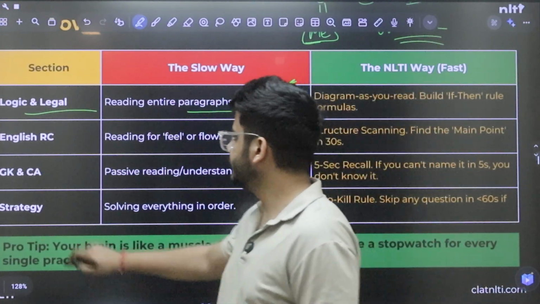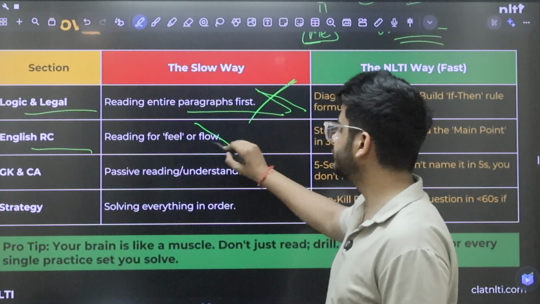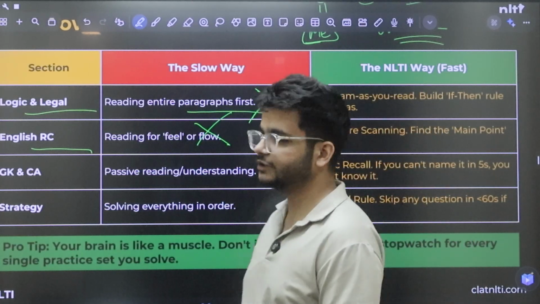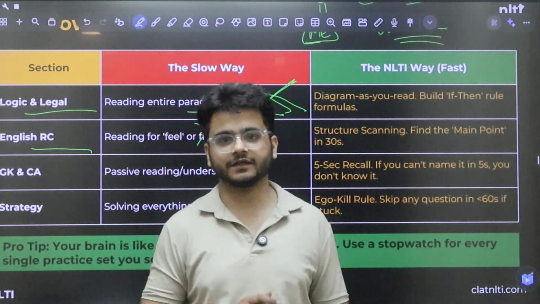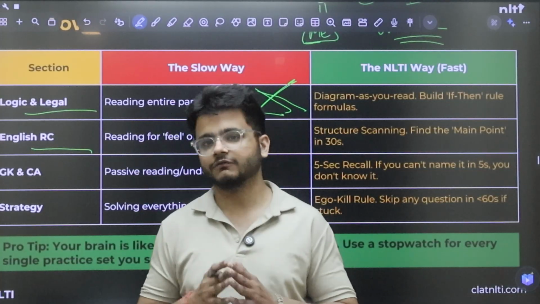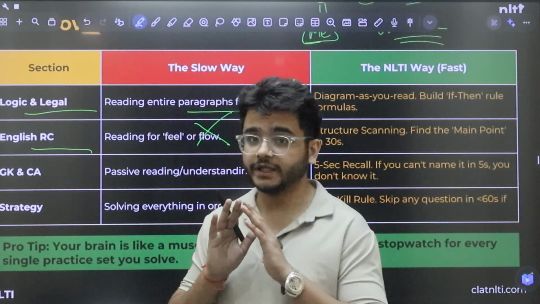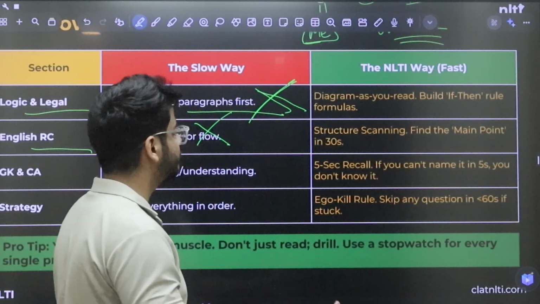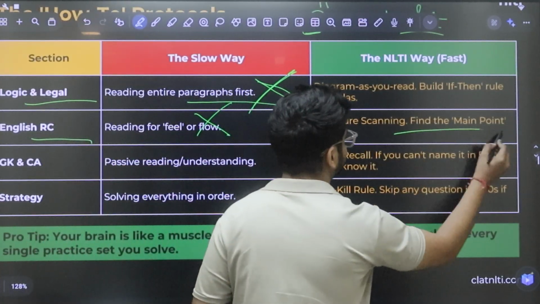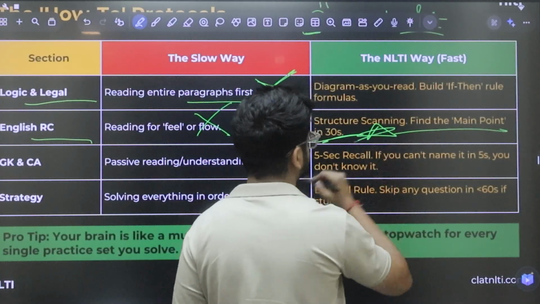Now talking about the English part, what's the slow way? Reading for feel or flow. Most of the students just read the entire paragraph, they get lost in it. They are thinking, lost in their own thoughts, lost in imagination. You should not do this. What's the fast way of doing it? Structure scanning, find the main point in 30 seconds.